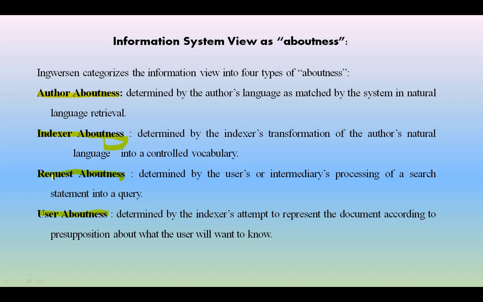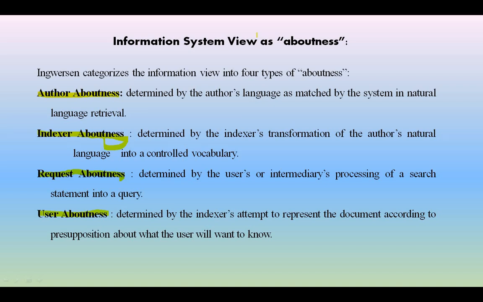The author aboutness is determined by the language the author used, as matched by the system in natural language retrieval. Author aboutness always depends upon the author's language, what kind of language he is going to use, whether it is matched to the system language or not. Okay, and next, indexer aboutness.